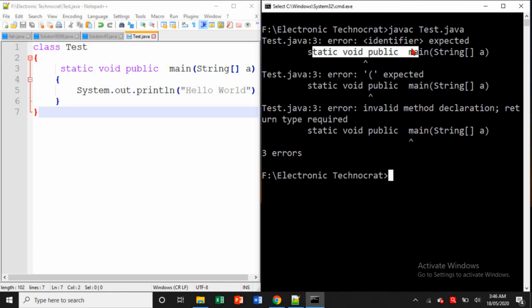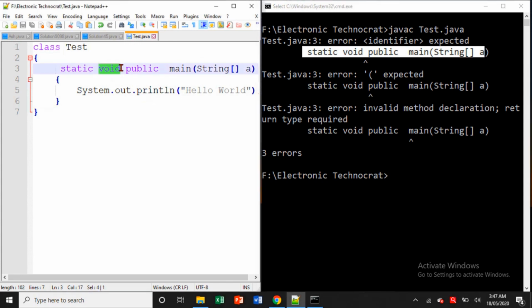Yes, so it is throwing a compile time error. Now learn why. The reason is return type should be next to the main. So here my return type should be next to the main. That's why it is throwing an error, because जो मेरा return type void है वो main के पहले नहीं है. That's why it is throwing an error.